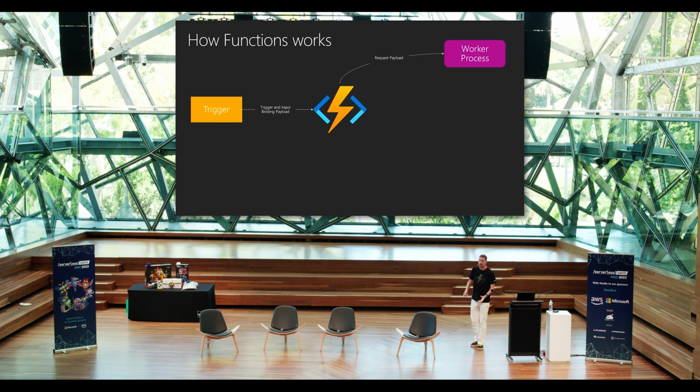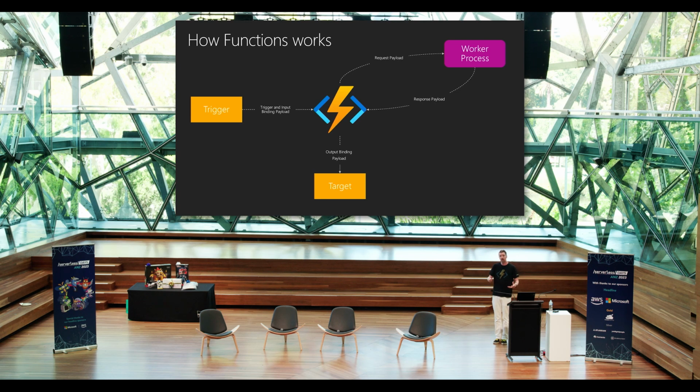The script that you wrote is going to do something with that inbound payload. It's then going to generate a response payload back to our function host, which is then going to send it to whatever the target output is. So that's the basic way that it works. We have these 2 separate processes, our worker process and the function host.